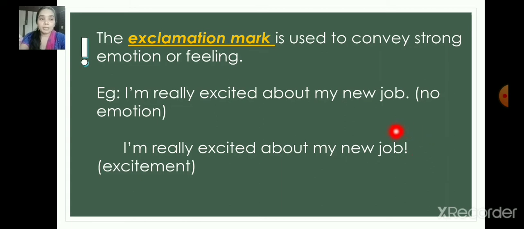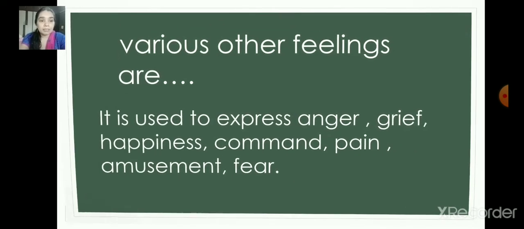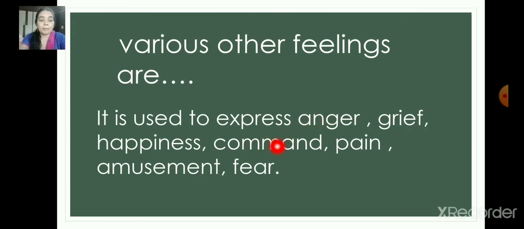Here it ends with the exclamatory mark. Whenever you see the exclamatory mark, when you read that, that feeling should be in your reading. That shows the excitement. Feelings may be any kind of feelings like anger, happiness or grief, command, pain, amusement, fear. All these are examples of various feelings.